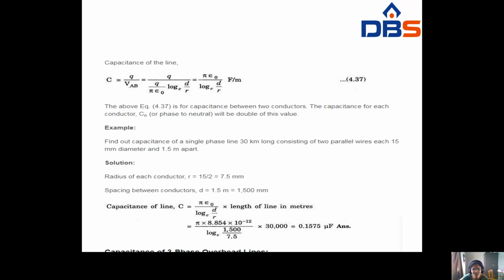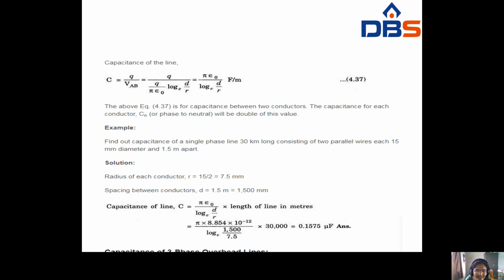But you want capacitance. The capacitance is nothing but q by v. The formula to find out the capacitance value is q by v. So here you have to write capacitance of the line C equal to q by V_AB. So V_AB value you get q by pi epsilon naught log_e d by r.